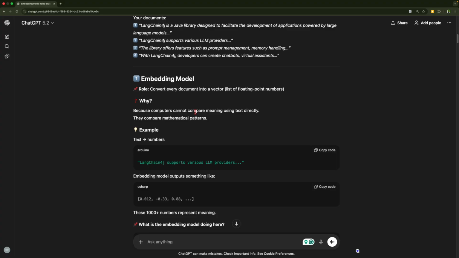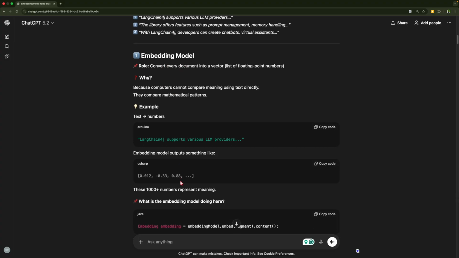So that is the reason that in the first step, when we use RAG, we use an embedding model. That model is fed with the actual text data, and it will convert that into floating point numbers, and those numbers will be stored in the vector store. That will help us later on for the comparison and to get the relevant data. So that's the first step, where we use an embedding model that will convert the raw text into floating point numbers.